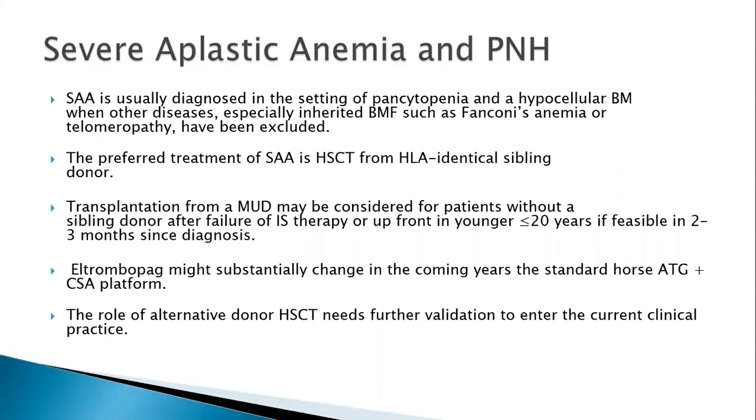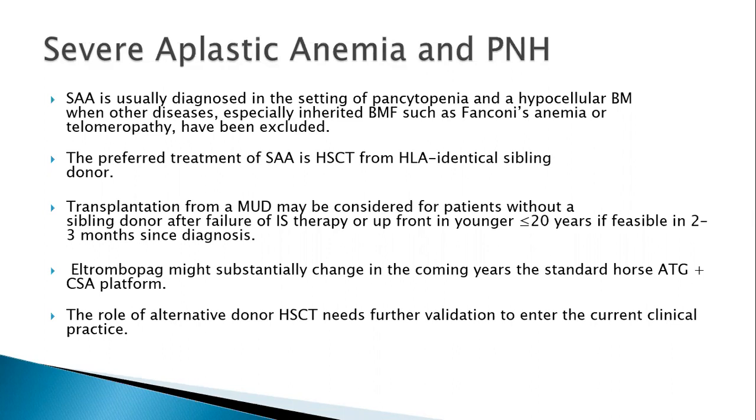The preferred treatment for severe aplastic anemia is a hematopoietic stem cell transplant from an HLA identical sibling donor. A transplant from an unrelated donor is considered when there is no sibling donor and the patient has failed immunosuppressive therapy. So someone who doesn't have a sibling donor, the first choice of treatment is immunosuppressive therapy with ATG and cyclosporin. And if they fail, 40% of them fail that therapy, they are the patients where an unrelated donor transplant can also be considered.